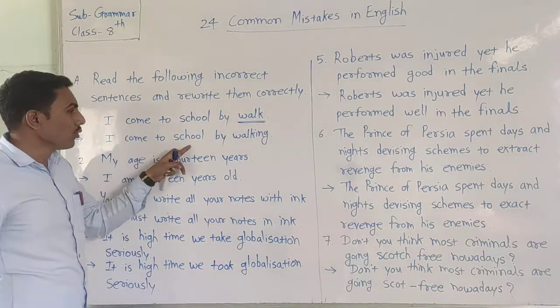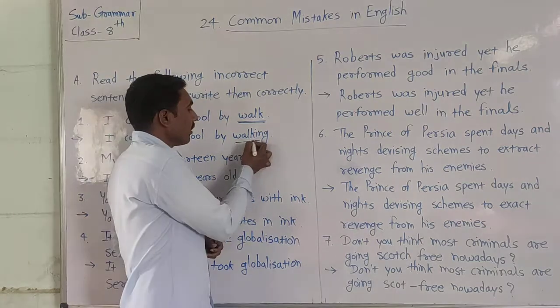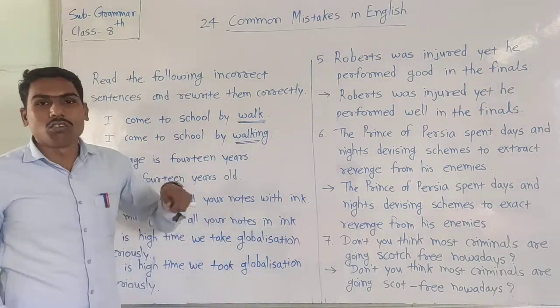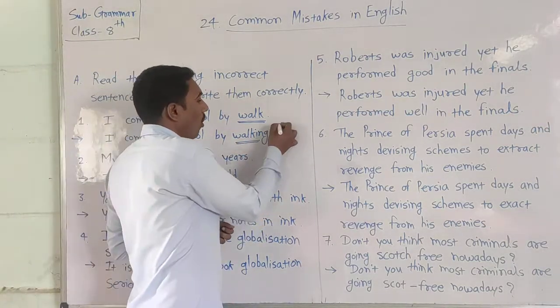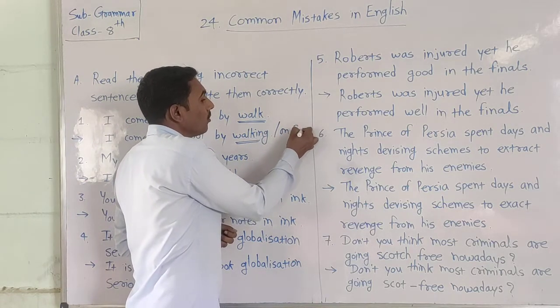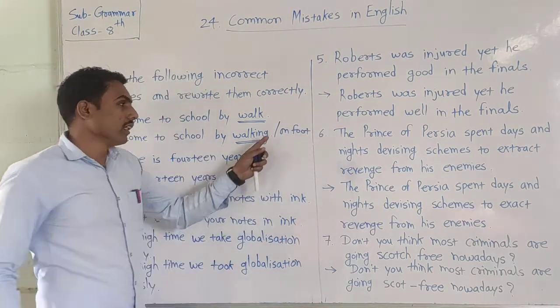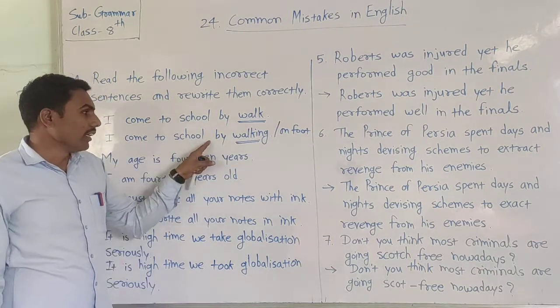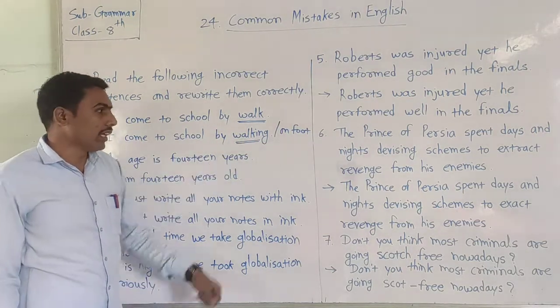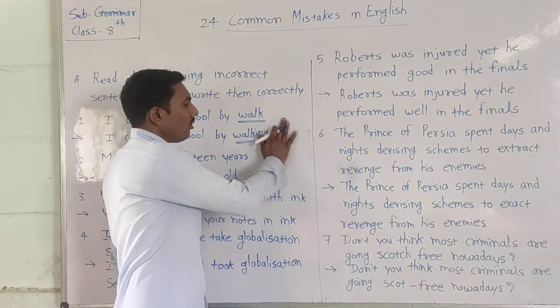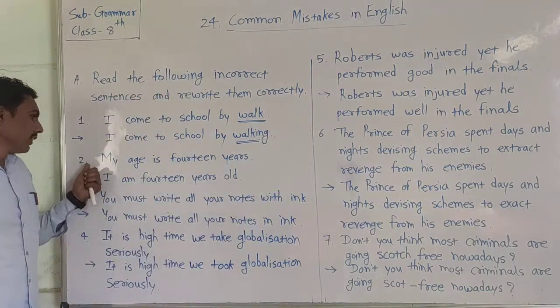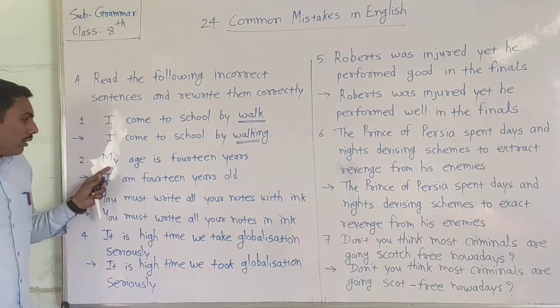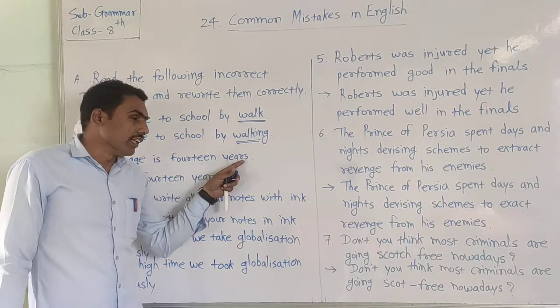I come to school by walking. By walking or on foot. We can write here on foot also. Remember this. I come to school on foot. Also, we can use here by walking. Both are correct. Now look here. The second sentence is: My age is 14 years.